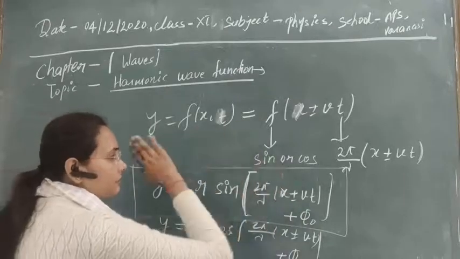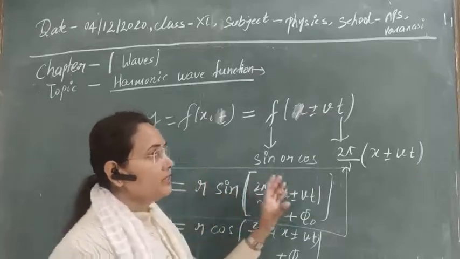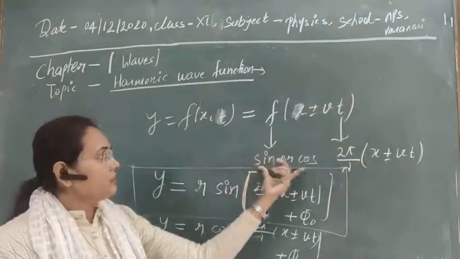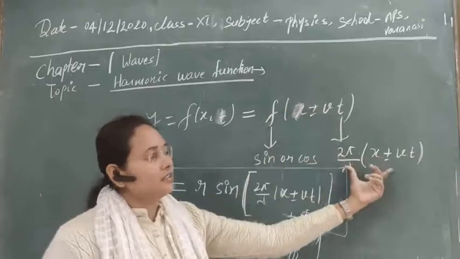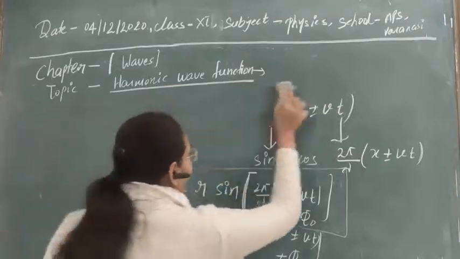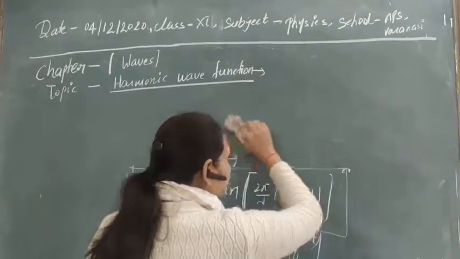We have just changed something in the wave function, like f is changed to a sine or cosine function, and this factor is changed to this. Clear? Now let's see whether the harmonic wave function is periodic or not.